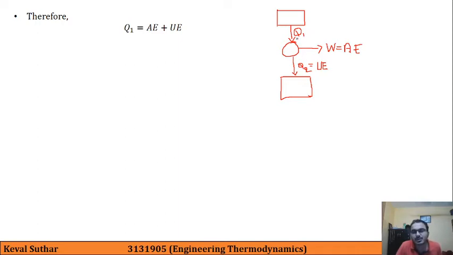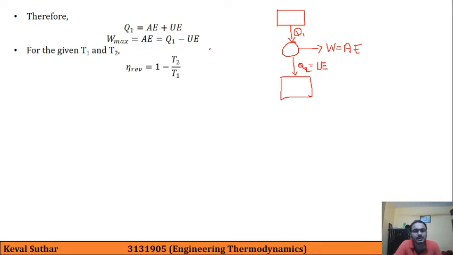Obviously Q1 is the summation of available energy and unavailable energy. So W max, that is available energy, is given by Q1 minus unavailable energy, based on the above formula. Now for given temperatures T1 and T2, the reversible efficiency is given by 1 minus T2 by T1.